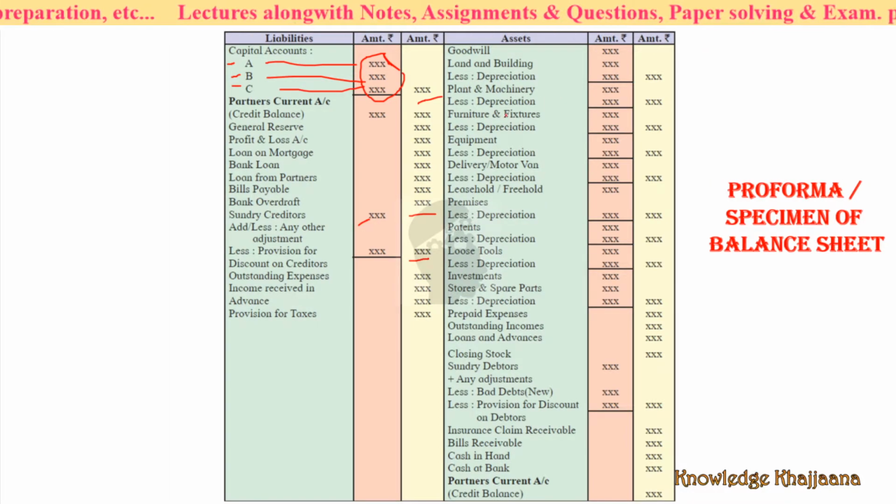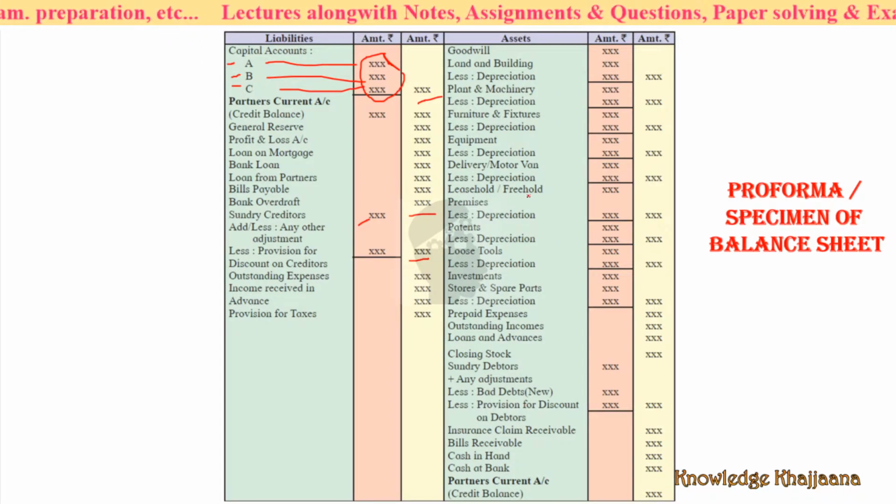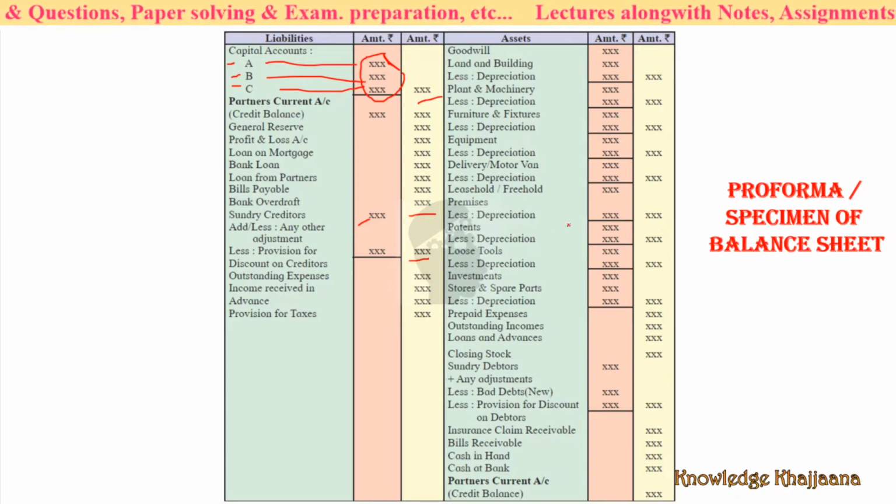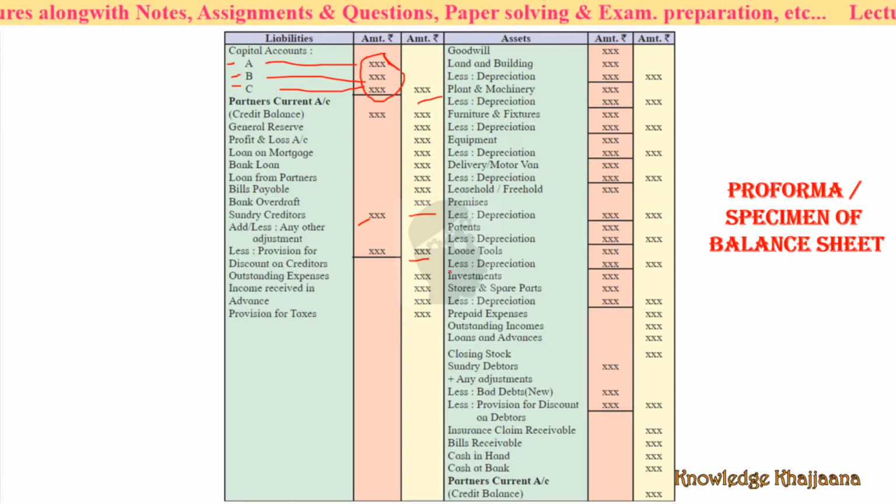Similarly, plant and machinery minus its depreciation, furniture and fixtures minus its depreciation, equipment less its depreciation, delivery or motor van minus its depreciation, leasehold or freehold premises, deduct its depreciation, patent minus its depreciation, loose tools deduct its depreciation. Whatever you have deducted, the final amount comes over here.